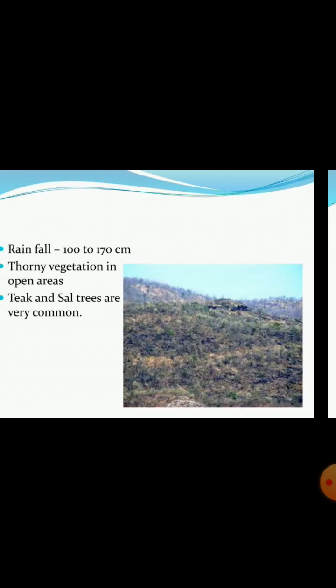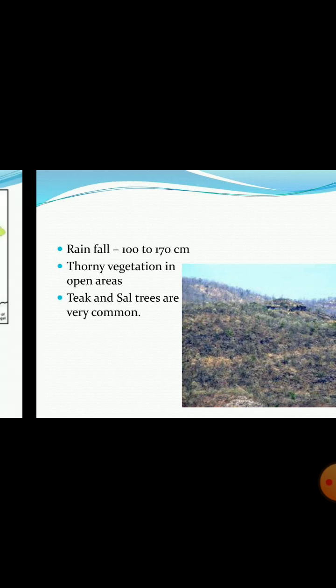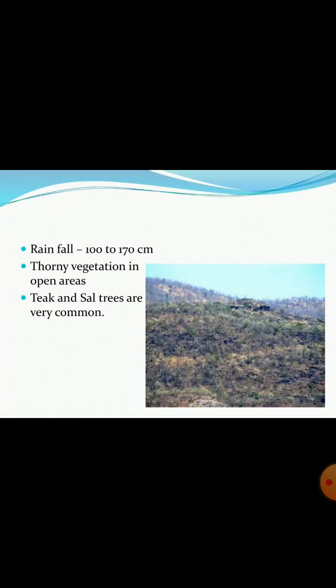The common plants are teak, sal trees, and Bombax, Madhuca indica, Dalbergia, Bauhinia, Emblica, etc. In dry places, thorny vegetation includes species of Carissa, Ziziphus, and Acacia.